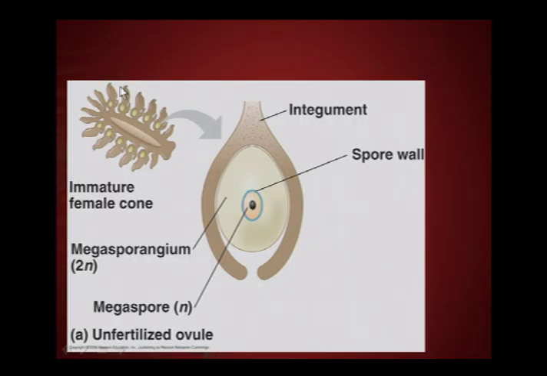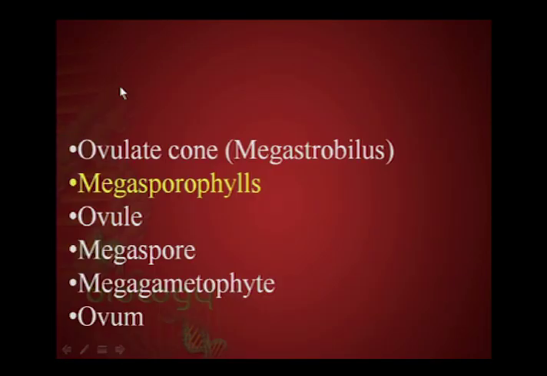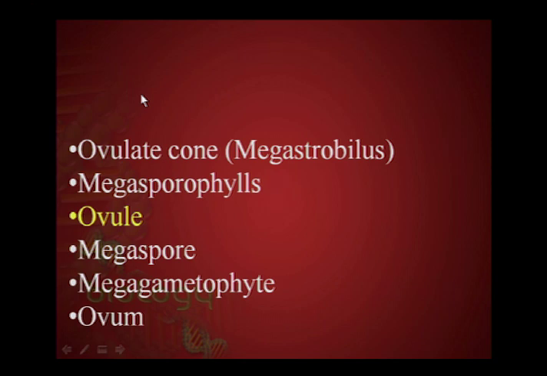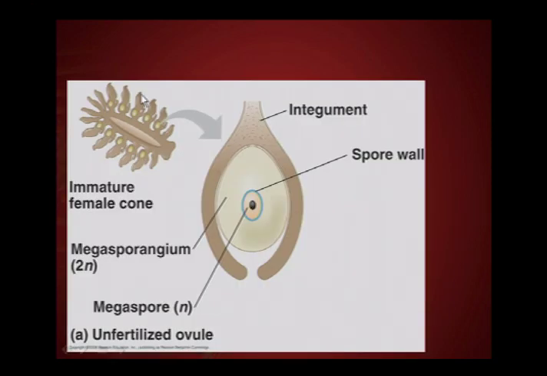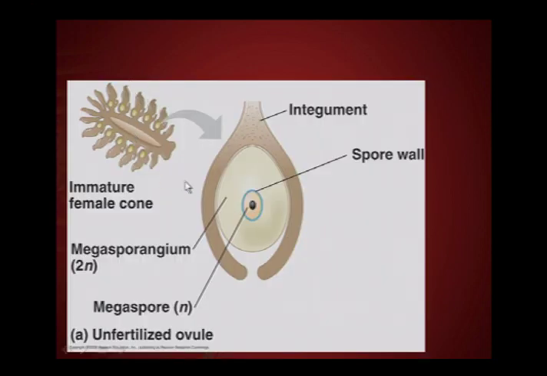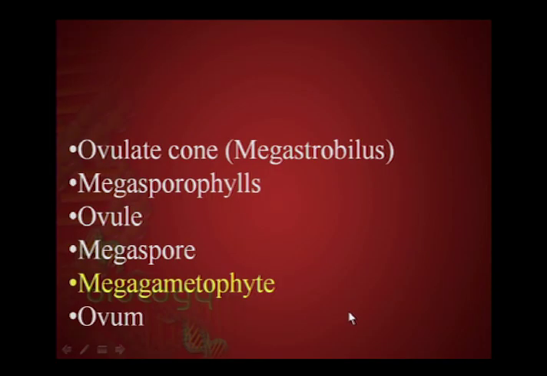So the ovulate cone then is composed of megasporophylls. So again, here's our ovulate cone. And the megasporophylls then would be the sections of that cone. So each section or scale of the cone is a megasporophyll. And then an ovule will form at the base of the megasporophyll, as we've talked about. And then an ovule within that, or a megaspore, and a megaspore within the ovule, as I've already talked about. And then a megagametophyte within that ovule as well. So again, just showing you those terms, but we've already discussed that process.